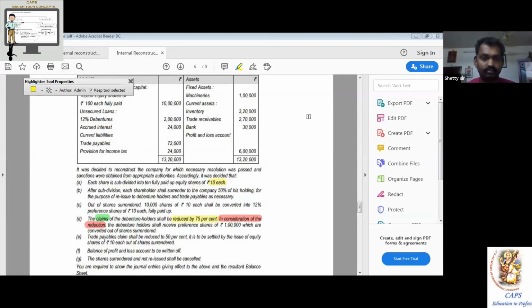Next, being 75% of the claims of the debenture holders foregone for consideration of rupees 1 lakh preference shares.